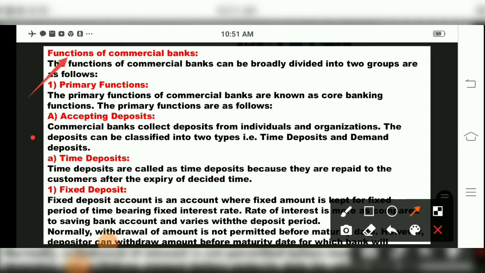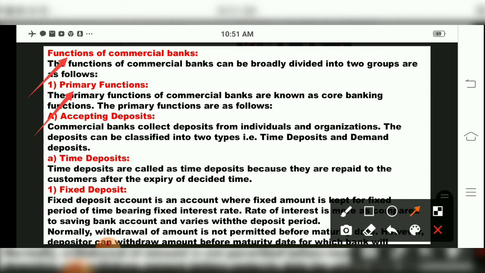The first function is primary function, children. Then in that primary function the first part is accepting deposit. The first primary function of commercial bank is what? Accepting deposits. We all know accepting deposit. The primary functions of commercial banks are also known as core banking functions, children, core. And then the first function in that is accepting deposits. You all know accepting deposit from public, accepting their money.